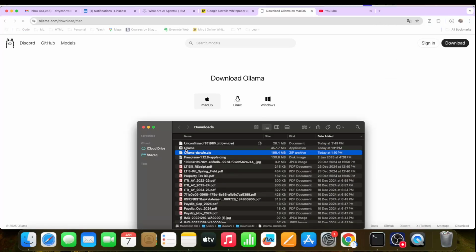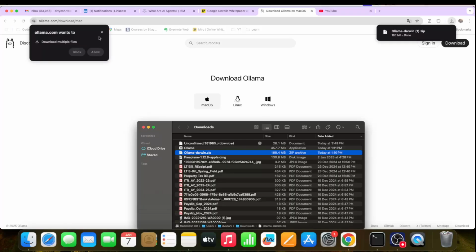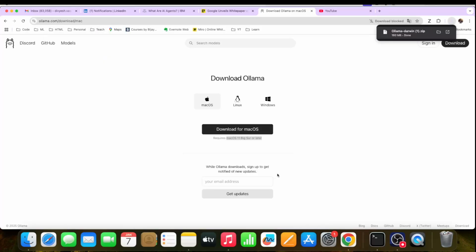I'm just showing you the Mac steps. It's like any other program you install. It's simple, but I'm just trying to show you very quickly. It's a zip file, just click on it. It will spin up this icon, and then you just drop this icon into the Applications folder, and then Ollama will spin up, you say okay, and it will just install it.